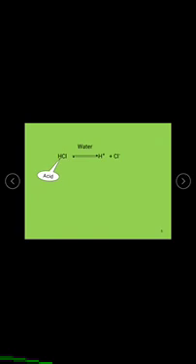Example, HCl in aqueous solution produces H plus and Cl minus ions. Then HCl is an acid. Example number 2, H2SO4 also dissolves in water. It produces 2H plus ions plus SO4 minus 2 ions. According to Arrhenius, substances which produce H plus ions are acids. Then H2SO4 and HCl both are acids.